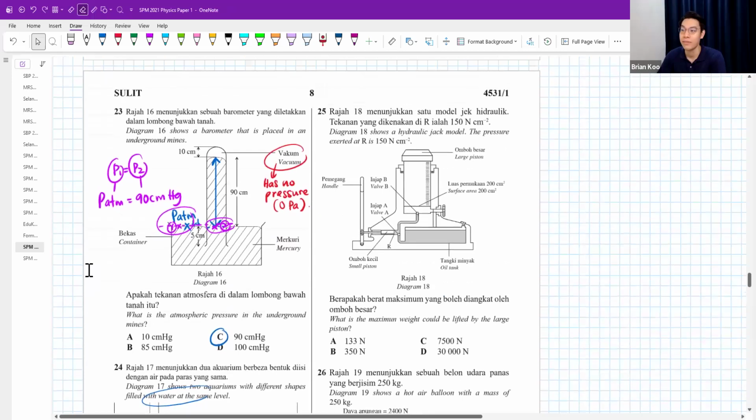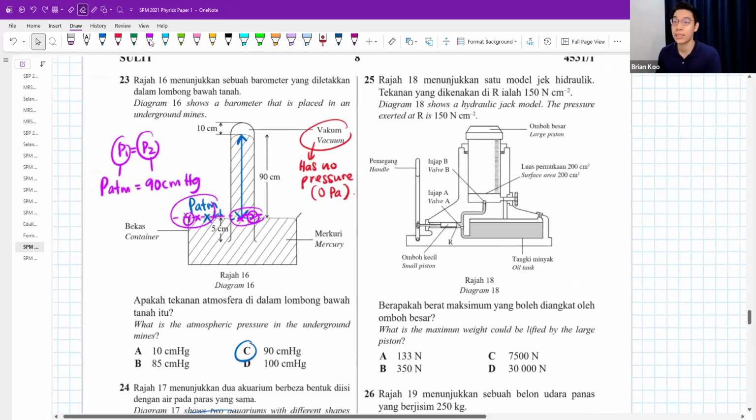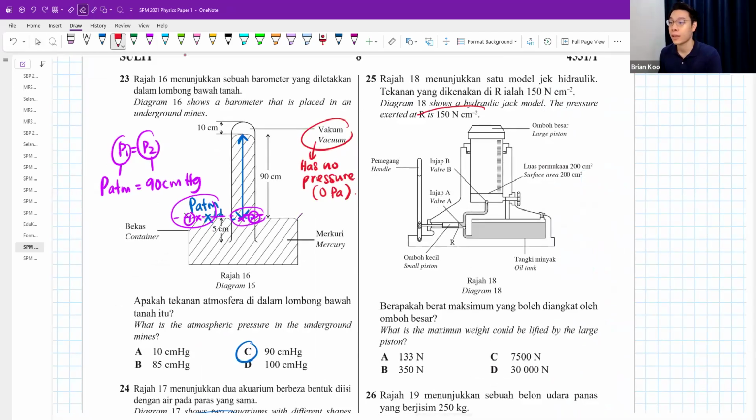Okay, question 25. The diagram shows a hydraulic jack. The pressure exerted on R is this. Okay, what is the maximum weight that could be lifted by the large piston if it has a surface area of 200 cm squared? Now, if your pressure is 150 Newton, by the way, they purposely use cm squared to help you because here is also cm squared. Okay, and if your area is 200,